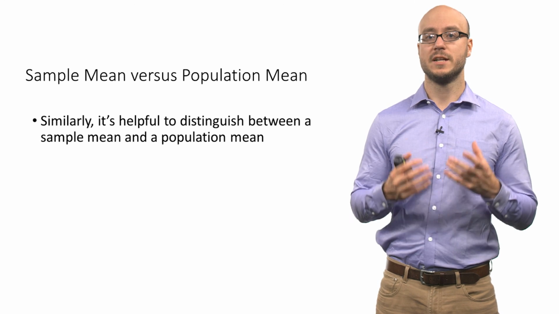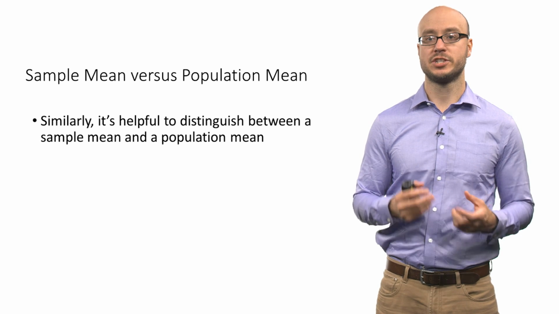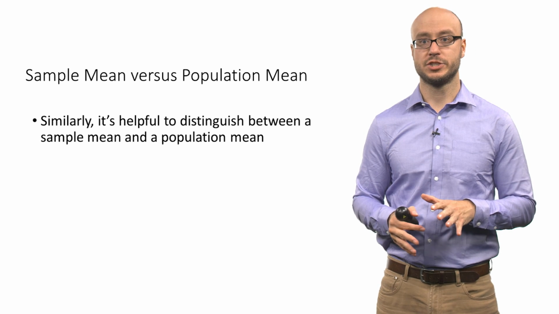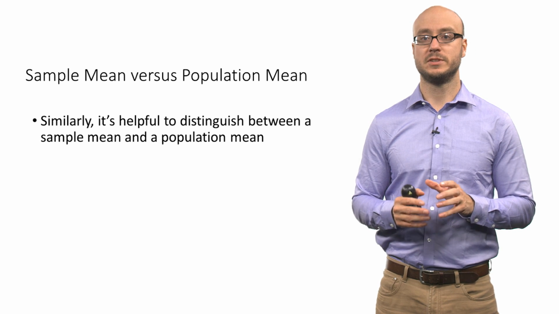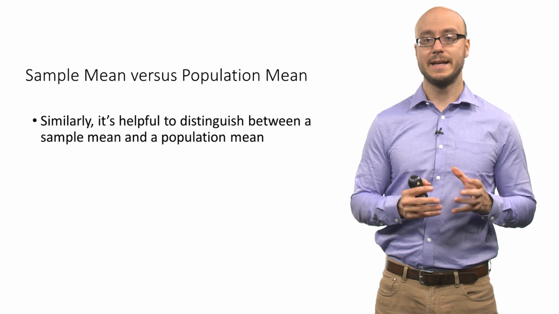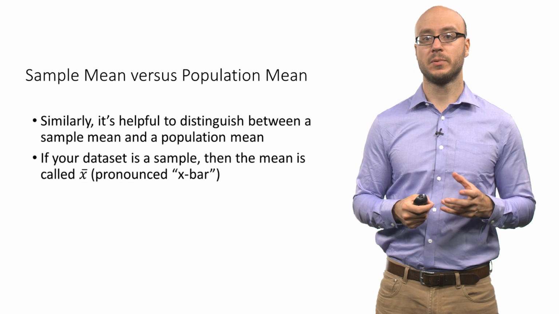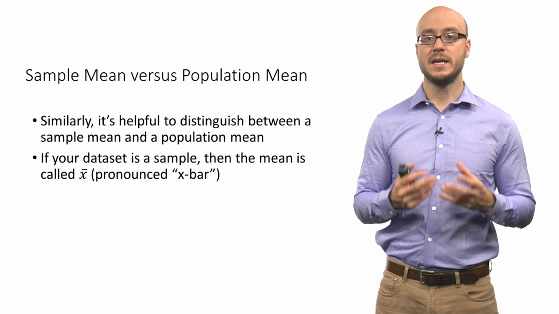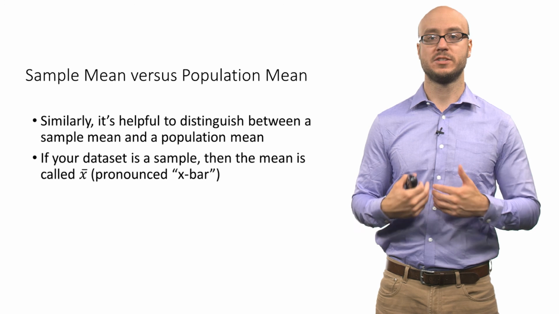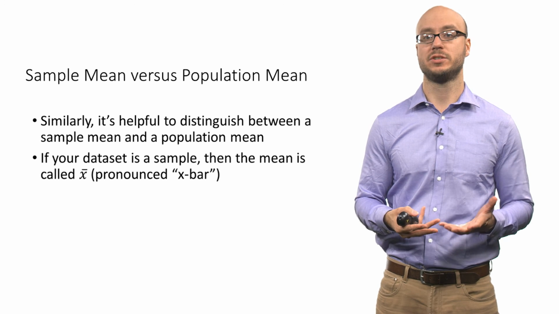Now, I say all this because this difference between a sample and population is very important in statistics. And so we like to keep the notation separate for whether we're dealing with a sample or a population. In a similar way, we like to distinguish between a sample mean and a population mean. So if your set of observations is a sample, then we call the mean x bar. It's just an x with a line over it. This is just by convention.